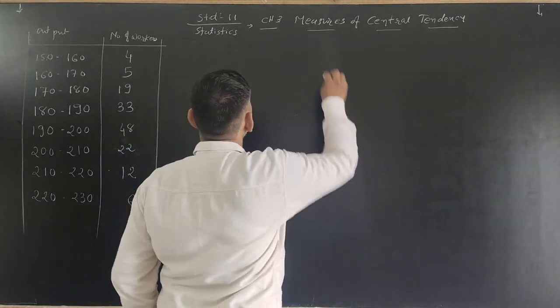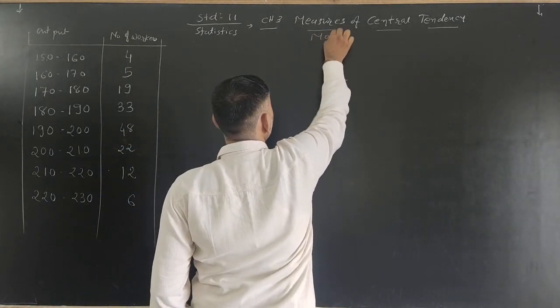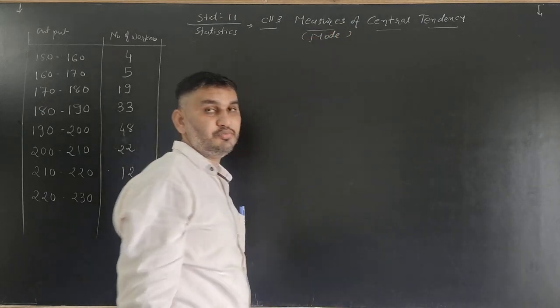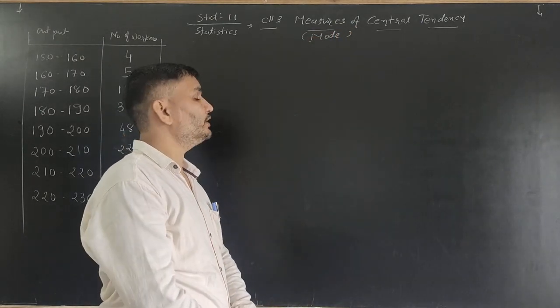And today's topic is mode. The observation which is repeated maximum number of times, that is called a mode.